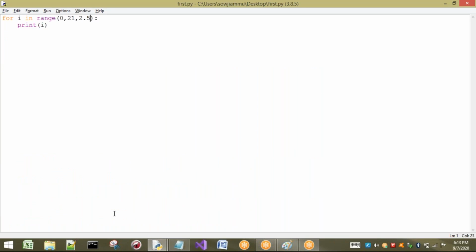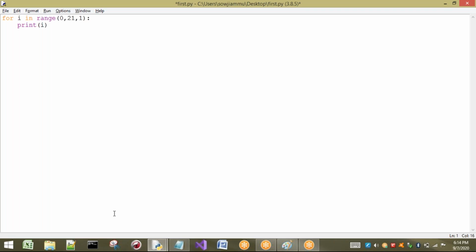But I am giving it a floating point number, which should not be there. That means the three arguments should be int type only. This is the first point. Next point is, if it is an integer, can we have positive and negative? Yes. Now let us see about those positive and negative. Whether we have to take positive numbers or negative numbers. The point is, we can take both positive numbers and negative numbers in all three arguments.